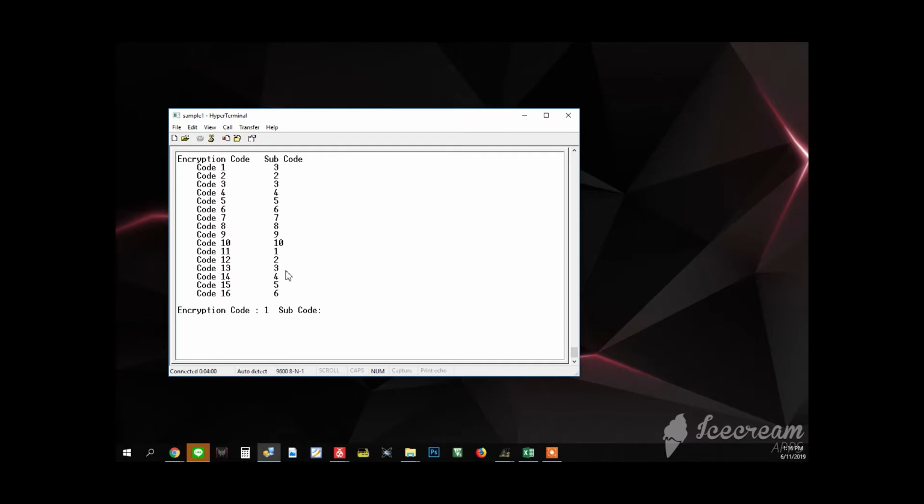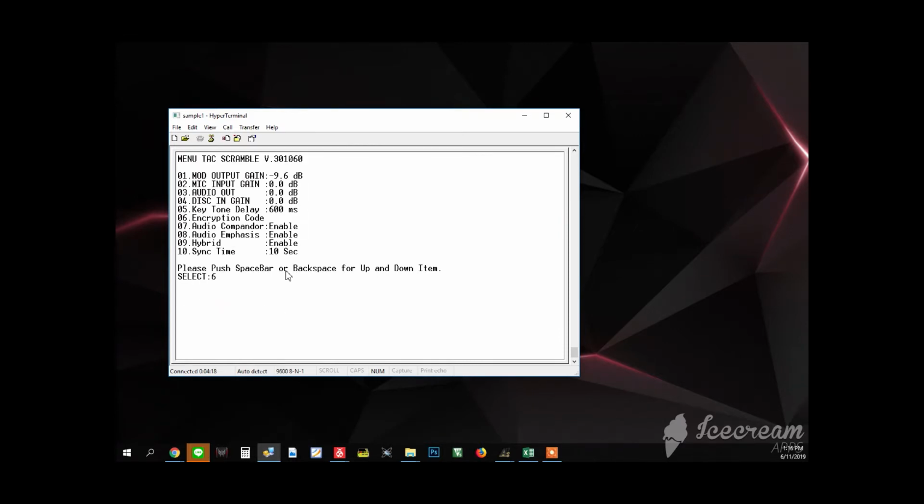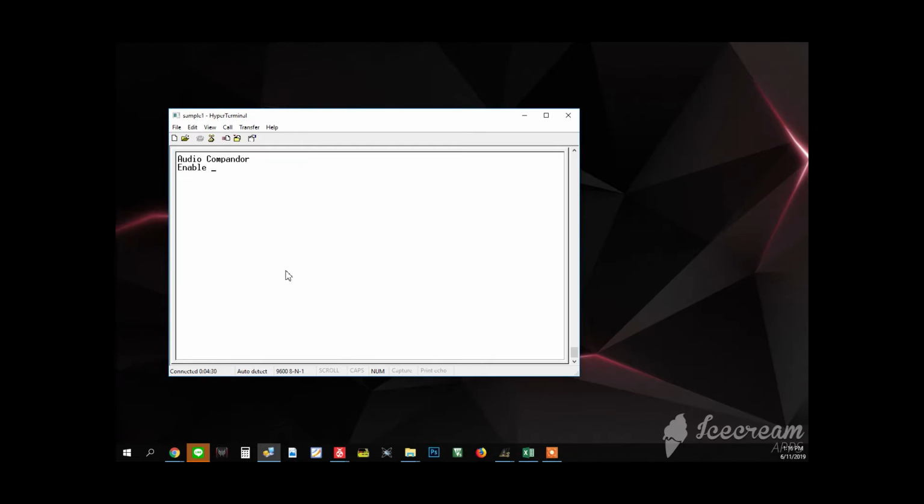After that press enter, and you can select whatever you want, such as 3, and after that press enter to save it. And next, exit with the ESC button. So this item is finished, and the next item is item 7. Select 7 with the space bar here and press enter.